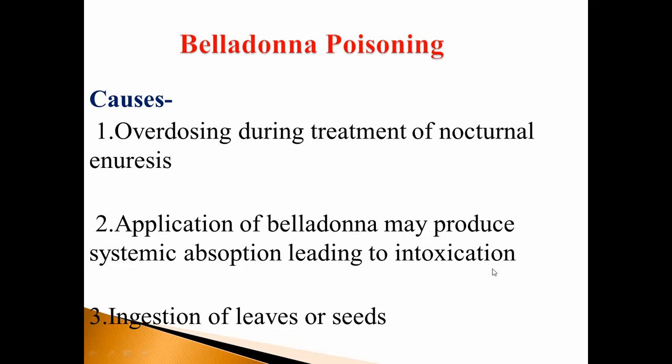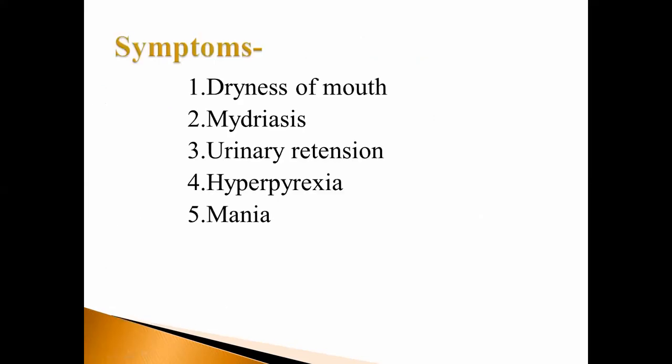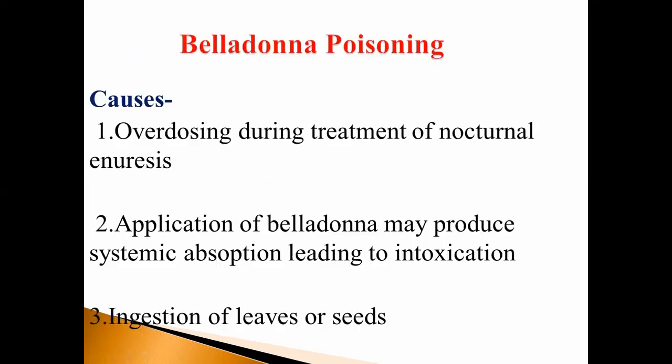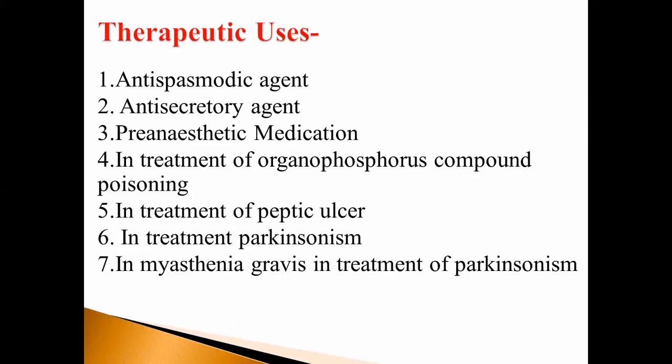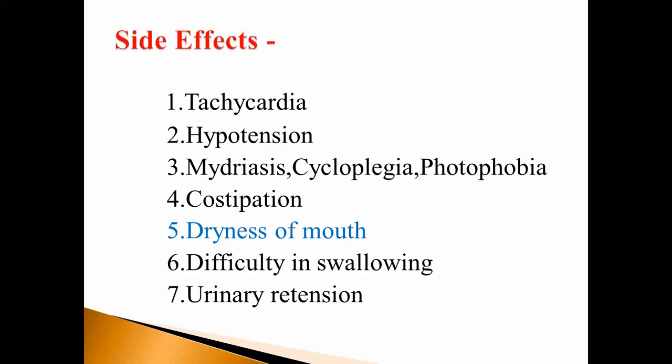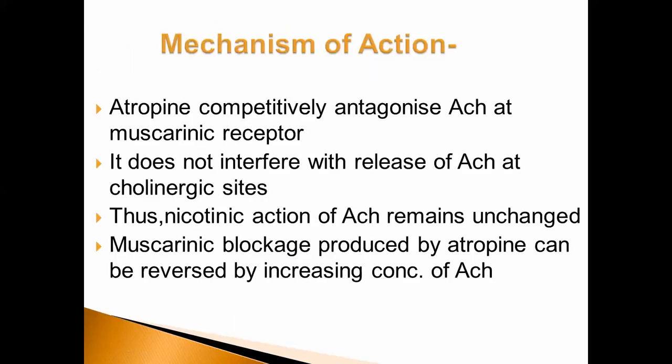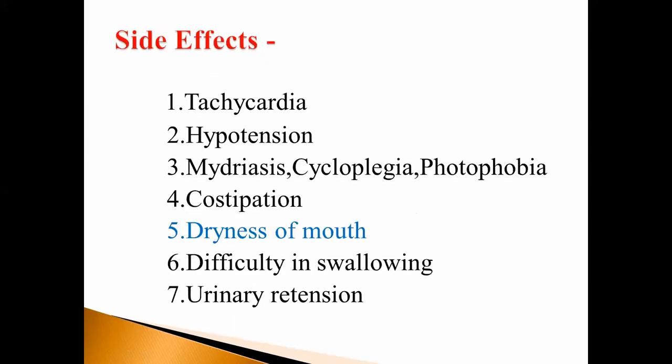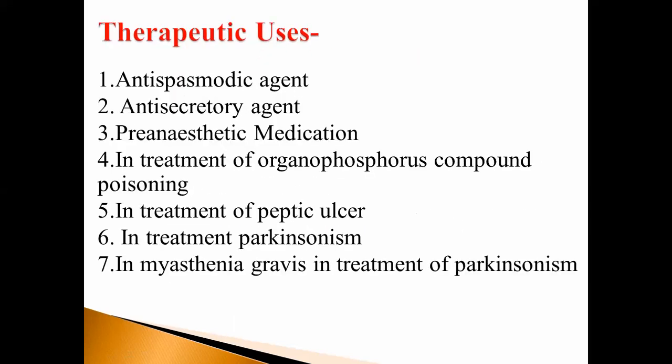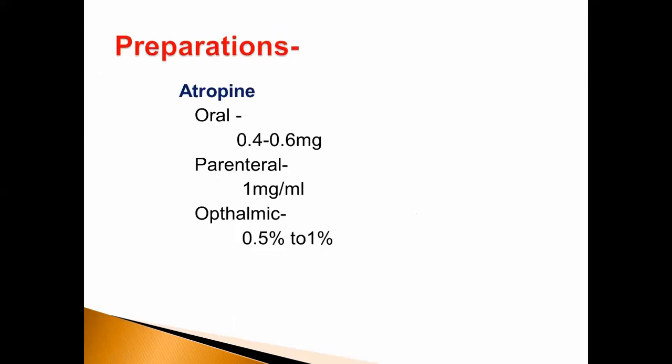Roll number 11, Sakshi Dikshit. Yes, ma'am. Therapeutic uses of atropine: antispasmodic agent, anti-secretory agent in the treatment of peptic ulcer, in the treatment of Parkinson's, in treatment of myasthenia gravis and in treatment of peptic ulcer.